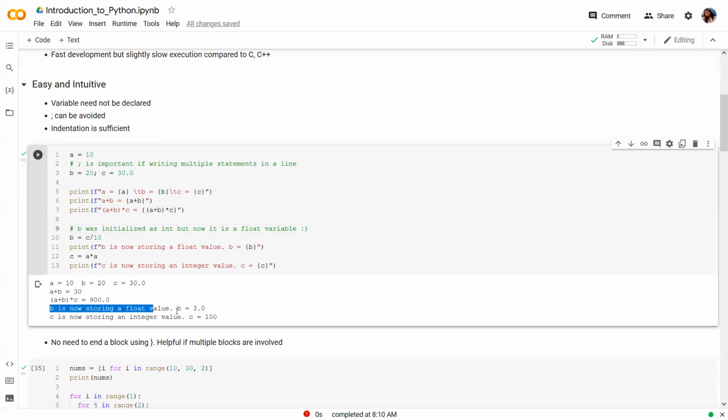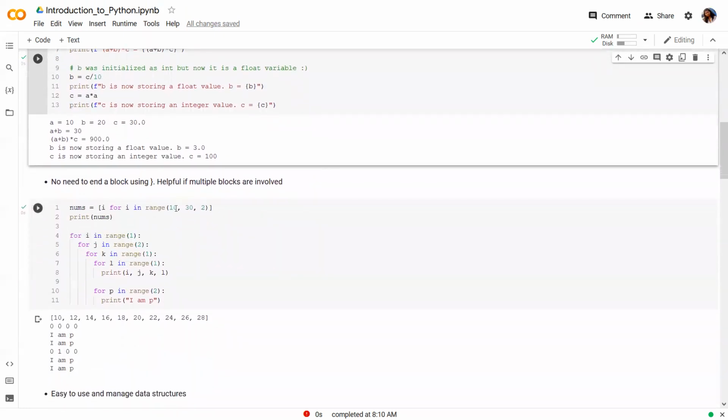So b is now storing a float value of 3 because c was a float value. And doing a float division here will result in a float value which is now stored in variable b. Note that this would have been an error in other languages because of the data type which was assigned to each variable. Similarly, a variable which is storing a float value initially can now store an int value.